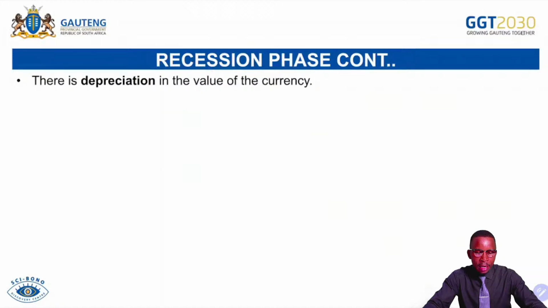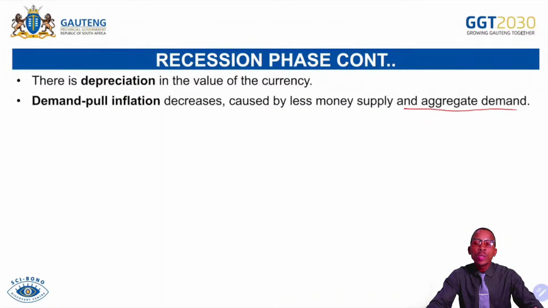There is a depreciation of the value of the currency. Our currency starts to lose its value, meaning it becomes weak when compared to the currencies of other countries. Demand-pull inflation decreases, caused by less money supply and aggregate demand. Remember, once the economy starts to downturn or slow down from prosperity or from the peak going down, that means our economic activities are declining. In that situation, there is no longer more money chasing few goods because people are unemployed with less disposable income. For that reason, we will have less demand-pull inflation, and also the level of imports will start to decrease because our local consumers no longer have more money, because the money supply has decreased.